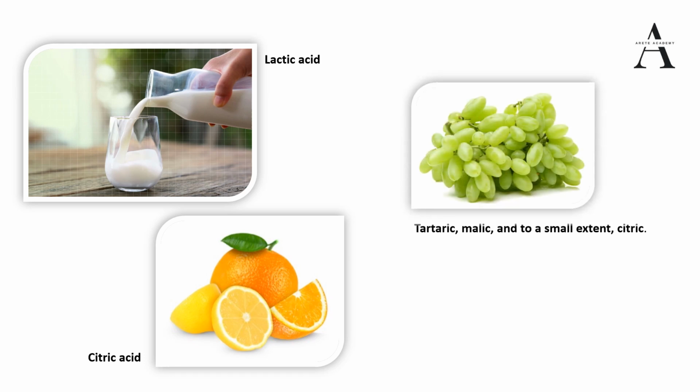Then grapes contain tartaric acid. Yes, so imli or tamarind, it is coming from there. Malic acid is coming from apple, and grapes also contain a small extent of citric acid. Okay, so in grapes you will find all the tastes. Majority is tartaric acid. So that is the principal acid found in grapes.